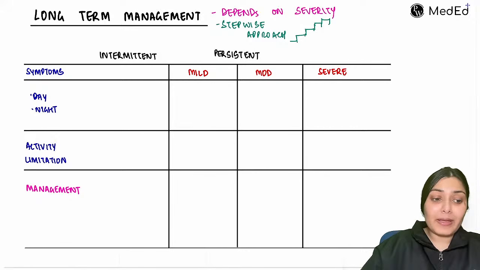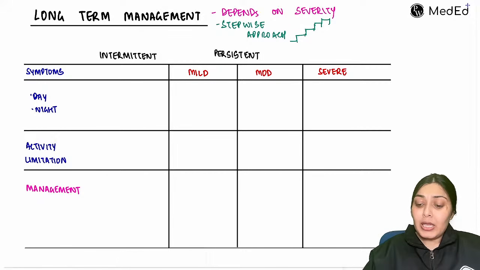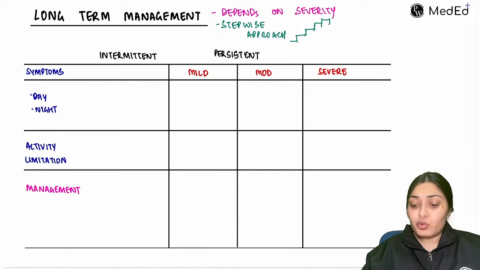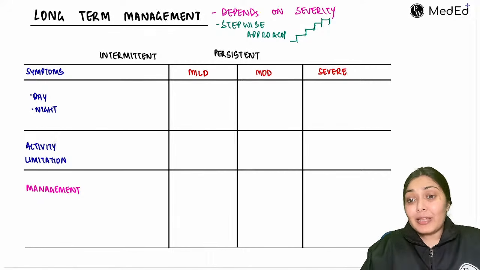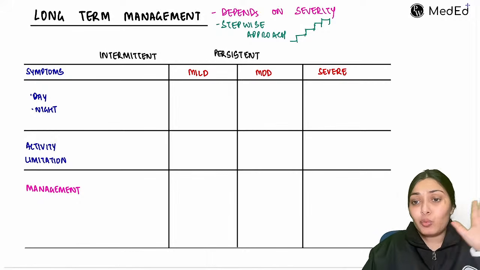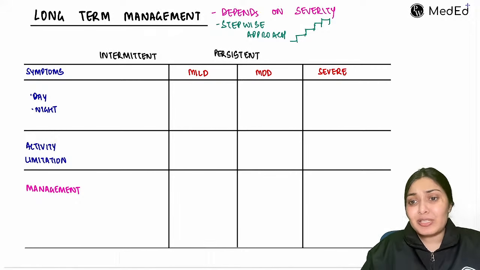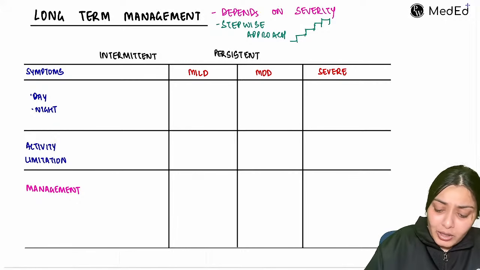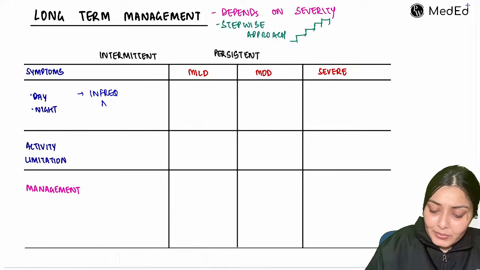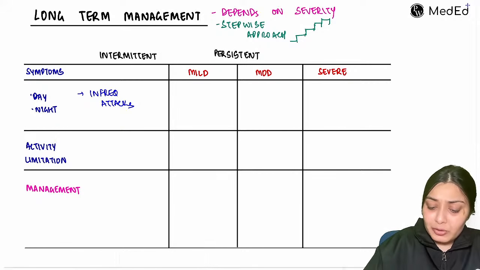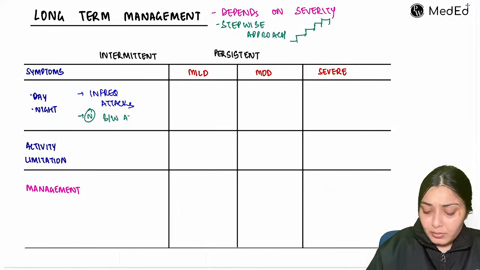Right? Stepwise approach. So what is the stepwise approach? For that, let's understand the types, the severity. So we have two types majorly, intermittent asthma and persistent asthma. Intermittent, the name itself says, here and there infrequent attacks are happening, right? The child is very much normal in between the attacks.